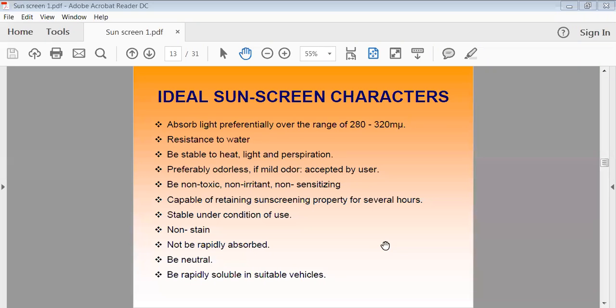Then it should be neutral in nature. It means it should not cause any kind of problem with your skin, or whatever the physiological parameters of skin are there, they should not be altered. Then it should be readily soluble in suitable vehicles. So whatever vehicle is provided to wash out your sunscreen preparation, that vehicle should be able to wash out your sunscreen preparation. So these are the ideal characteristics of sunscreen preparations.